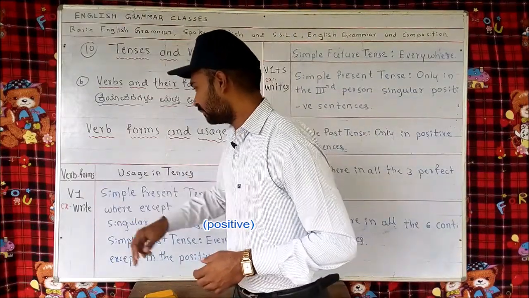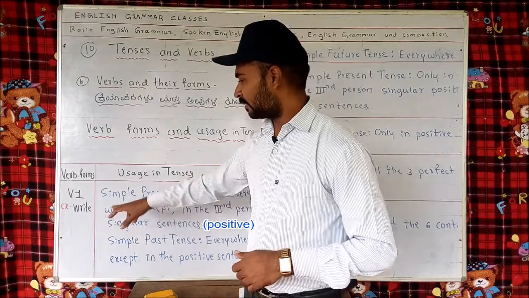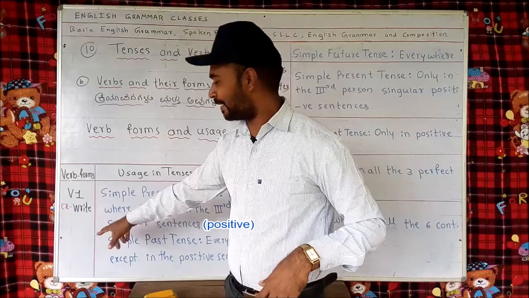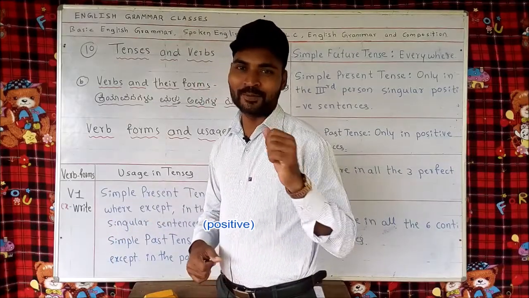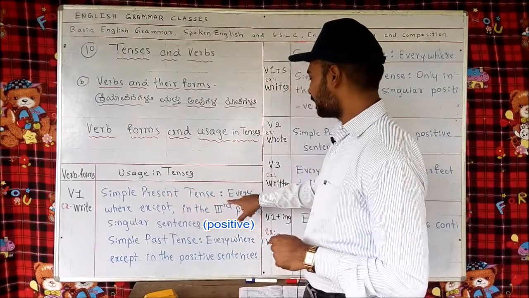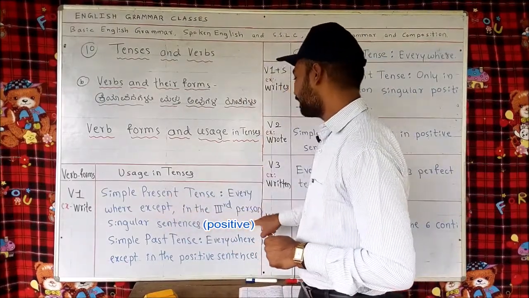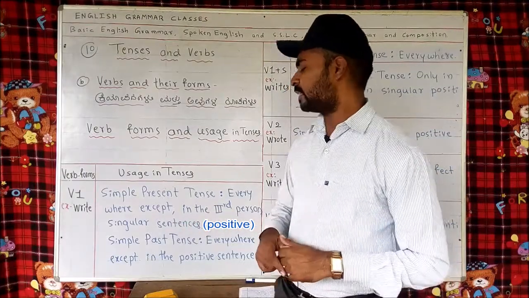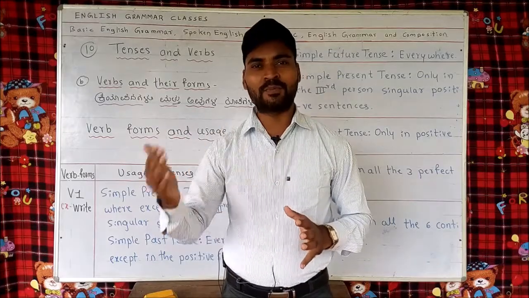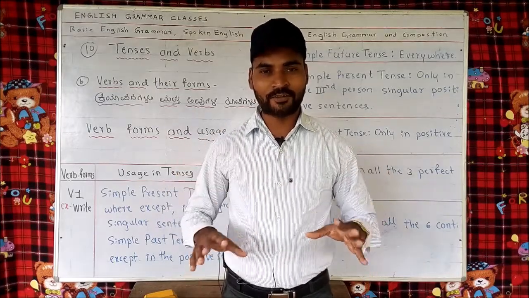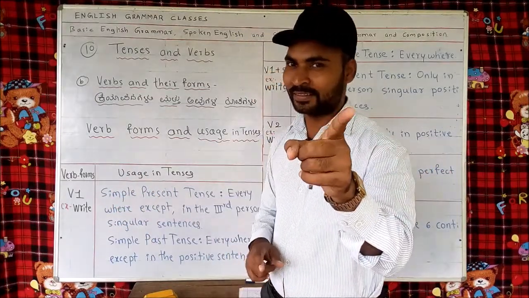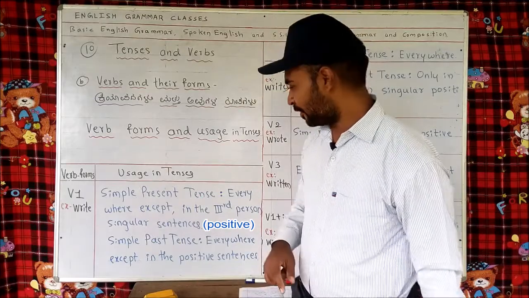V1, for example, go, sit, stand, do, everything. I have taken the help of the verb right here. First form means, right, where it is used: simple present tense everywhere except in the third person singular positive sentences. First person, second person, third person, plural, negative, positive, interrogative, in all the sentences it is used in simple present tense, but except in third person singular positive.